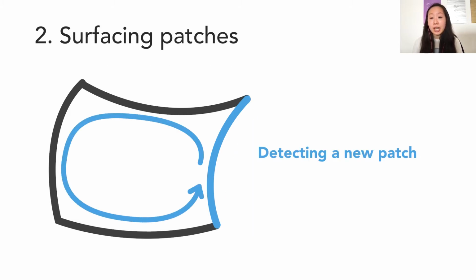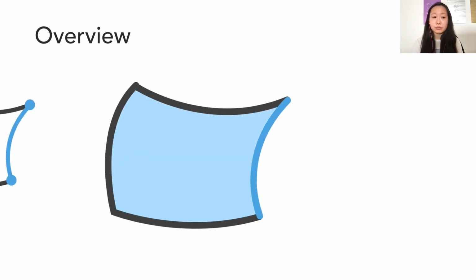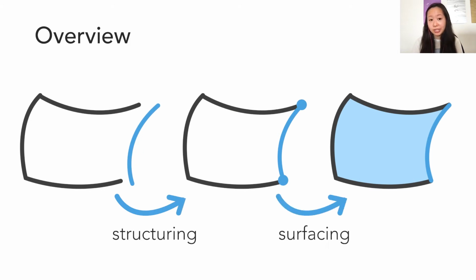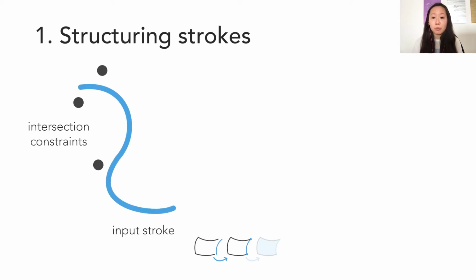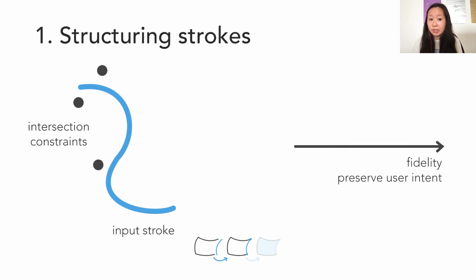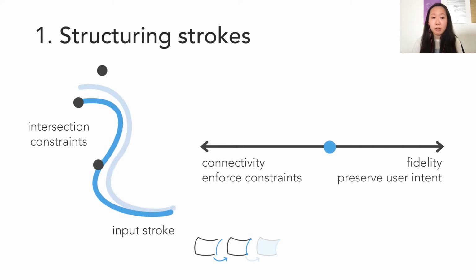Secondly, we continuously analyze the armature created by the user to add surface patches to the sketch. I will provide some insight on how we do this, and you can find all the details in our paper. Knitting the input strokes is cast as an optimization problem where we set two objectives. Deform the strokes as little as possible to preserve user intent, while enforcing as many intersections as possible to get a well-connected armature. We select the appropriate subset of constraints to reach a balance of both objectives. Then we enforce those constraints on the stroke by optimizing the stroke control points.